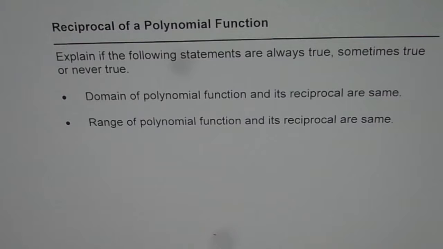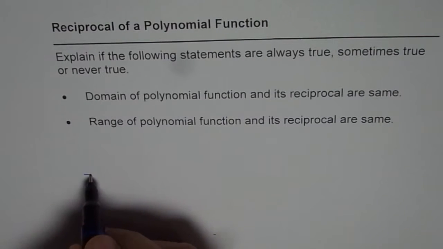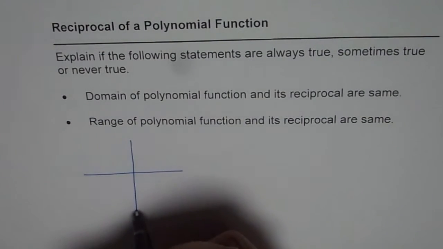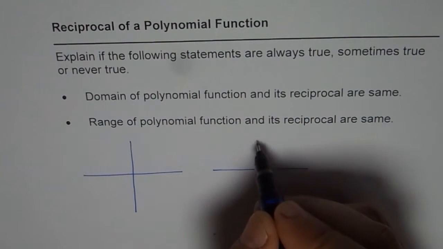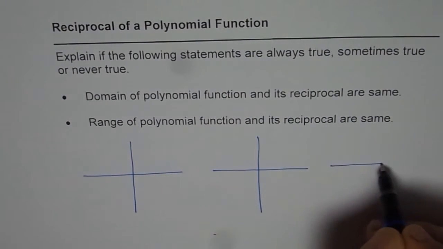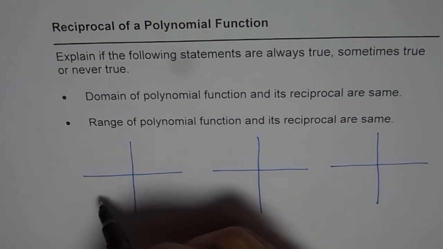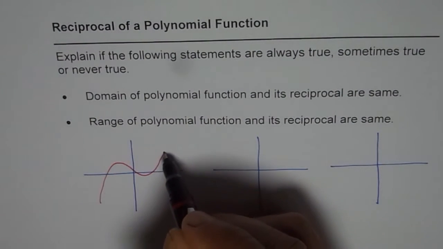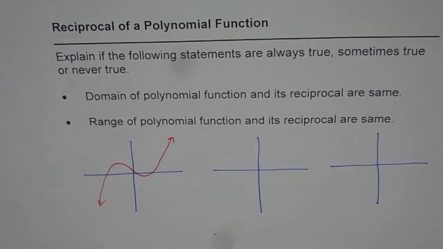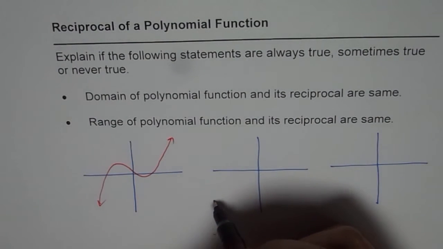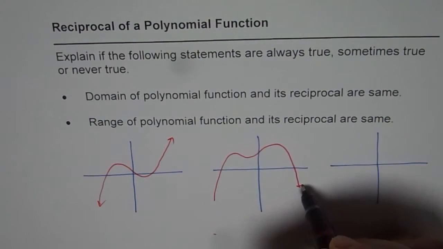Well, we are dealing with polynomial functions. Why not sketch some and then we can draw our conclusion? So we will sketch three of these functions. We know if we have an odd function, it goes to opposite ends. So any odd function will kind of go like this, correct? If it is an even function, it goes to the same end. So it may be kind of like this.